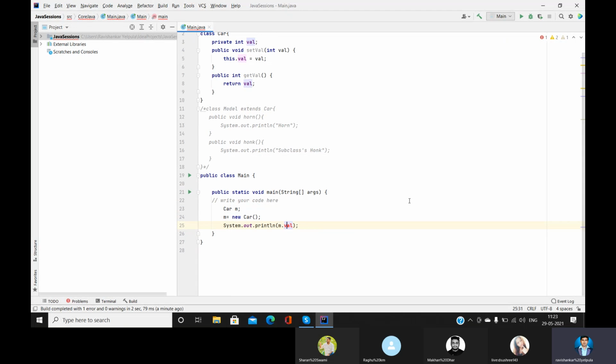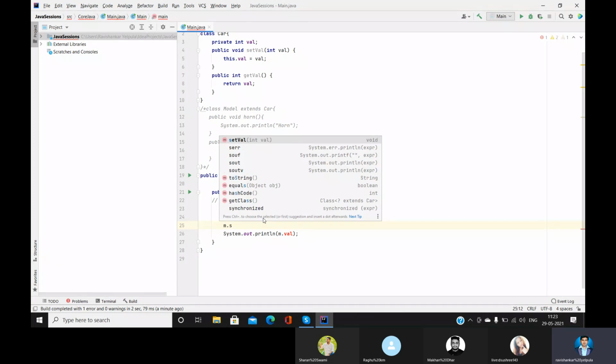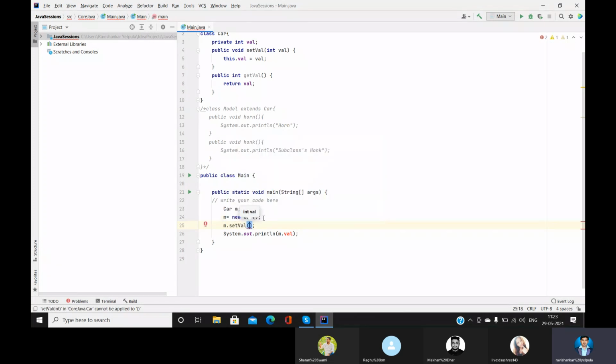But anyway we have to work with it. We require that value. Then how to access that variable? First, how to set the value to that particular variable and how to access it, by using these two methods called setVal and getVal. So first we try to set the value of it. m dot setVal, and here we are passing the value 150.